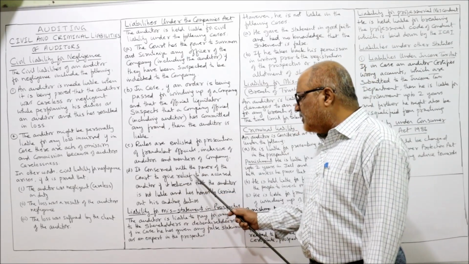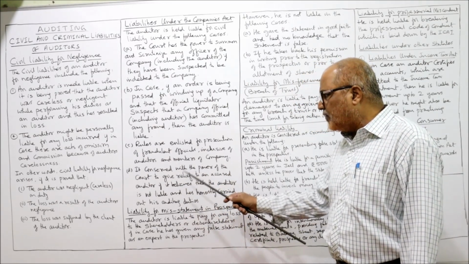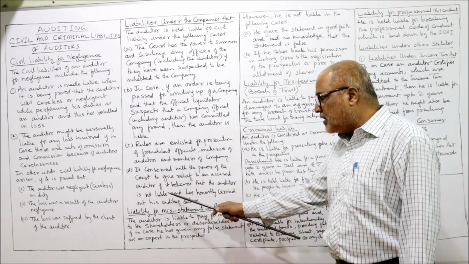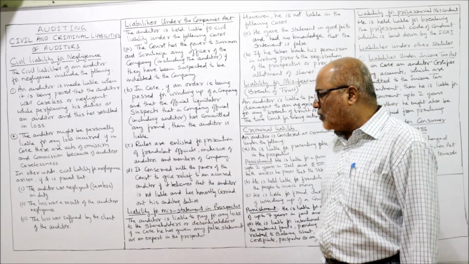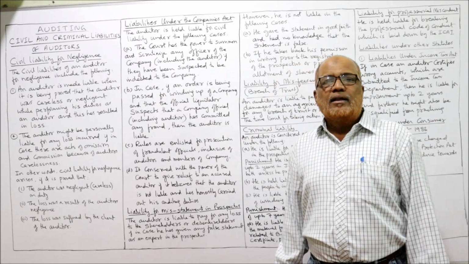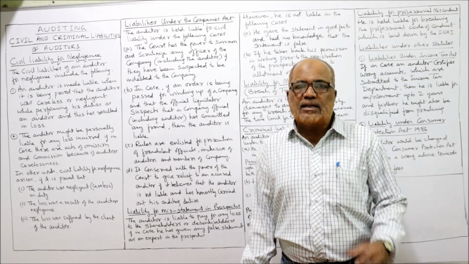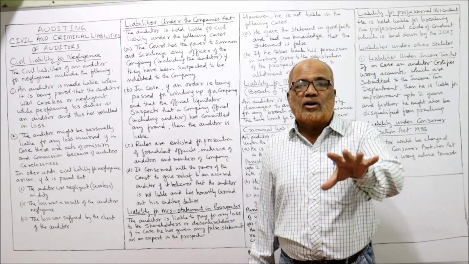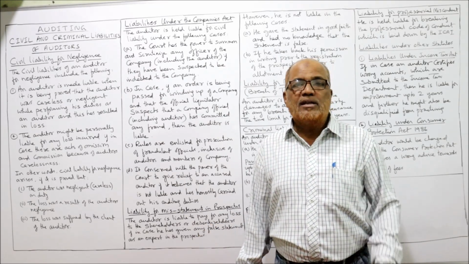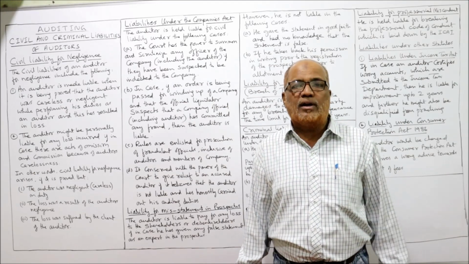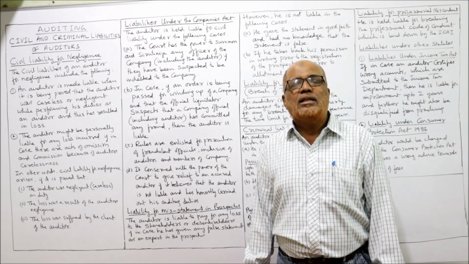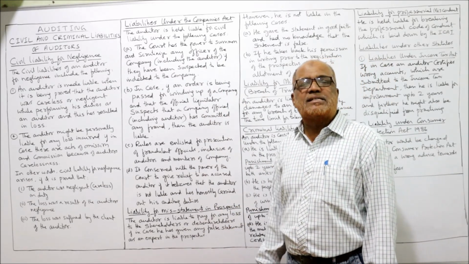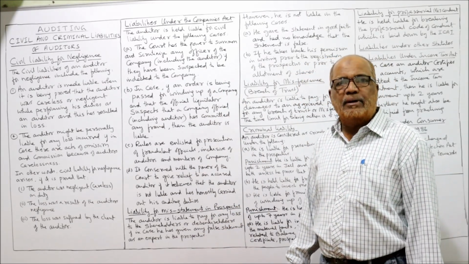Concerned with the power of the court, the court can give relief to an accused auditor if it believes that the auditor is not liable and has honestly carried out his auditing duties. The law has given the court the power to relieve the auditor if it is proved that the auditor is not liable, that it is not due to the negligence of the auditor that the company has suffered the loss. In that case, the auditor is not liable. So these are the provisions given by the Companies Act 2013 regarding liability of auditor.